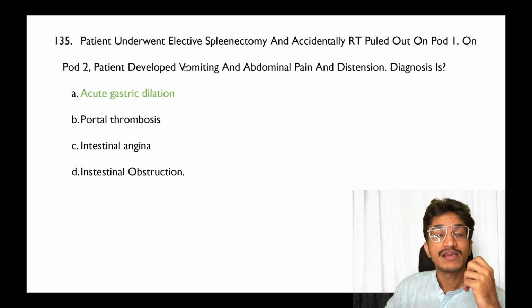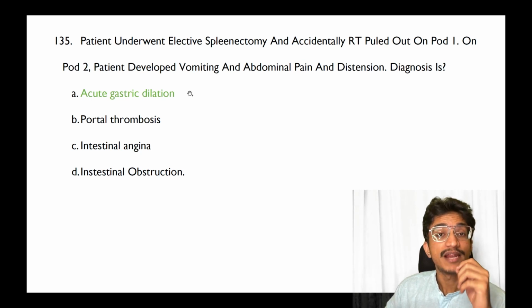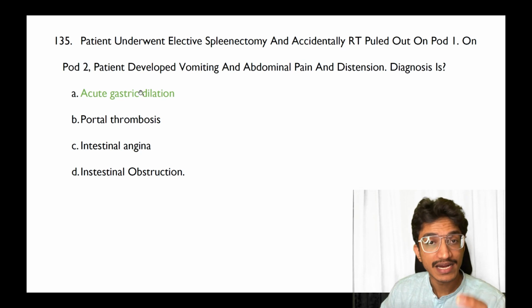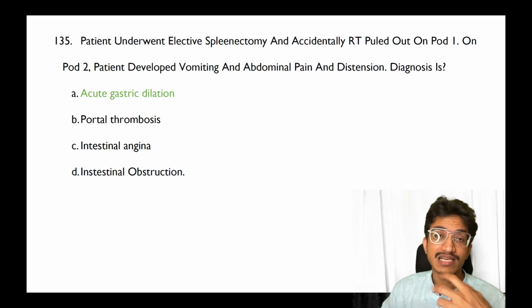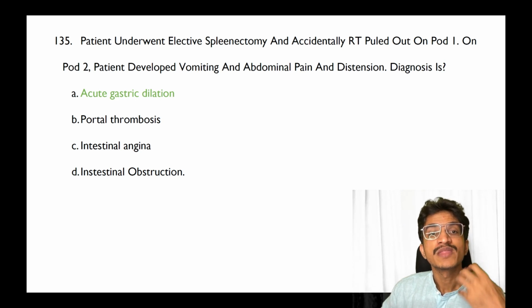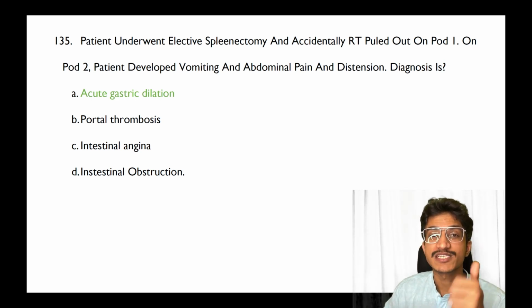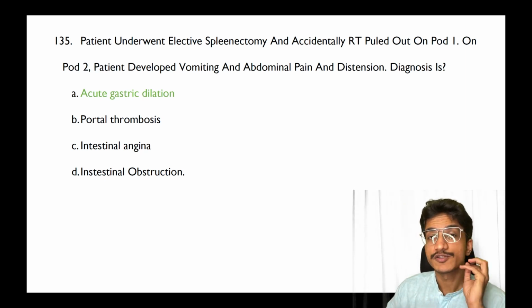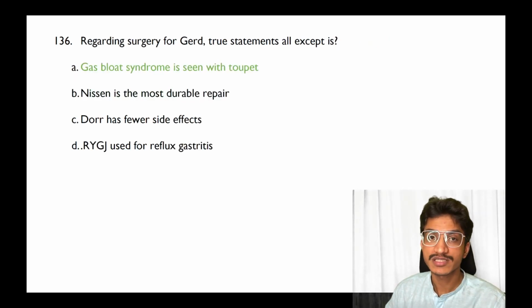Elective splenectomy, Ryle's tube pulled out, postoperative day 2, develops vomiting, abdominal pain, distension. Very easy, straightforward, it is acute gastric dilatation, because post splenectomy there is a chance of gastric stasis and dilatation. So if a patient in the postoperative period presents with vomiting and distension, you should always first suspect acute gastric dilatation. In such scenarios, always suspect the most common and simple diagnosis rather than a complicated one.